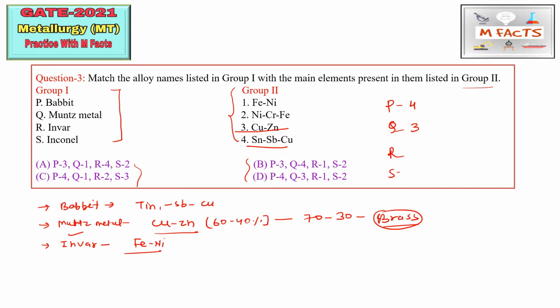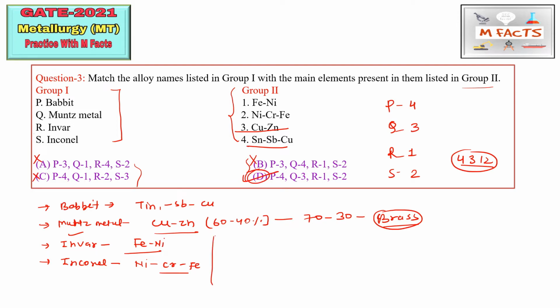So R we can match with 1, and the last one is Inconel. Inconel alloy is also very important for metallurgical aspects. It is basically nickel, chromium and Fe, which is 2. So what is our code? 4312. The options starting with something other than 4 we can cross out, like A and B. For C we can check, that is 4 1, but we are having 4 and 3, so we can cross this option also. So D part is correct.